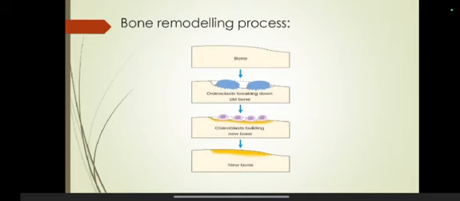What are the cells responsible for bone formation and bone resorption? They are osteoclasts and osteoblasts. These types of cells are present in our bone. What is the function of osteoclasts? Osteoclasts break down old bone, and osteoblasts build new bone. Both processes occur simultaneously in our body throughout our life.